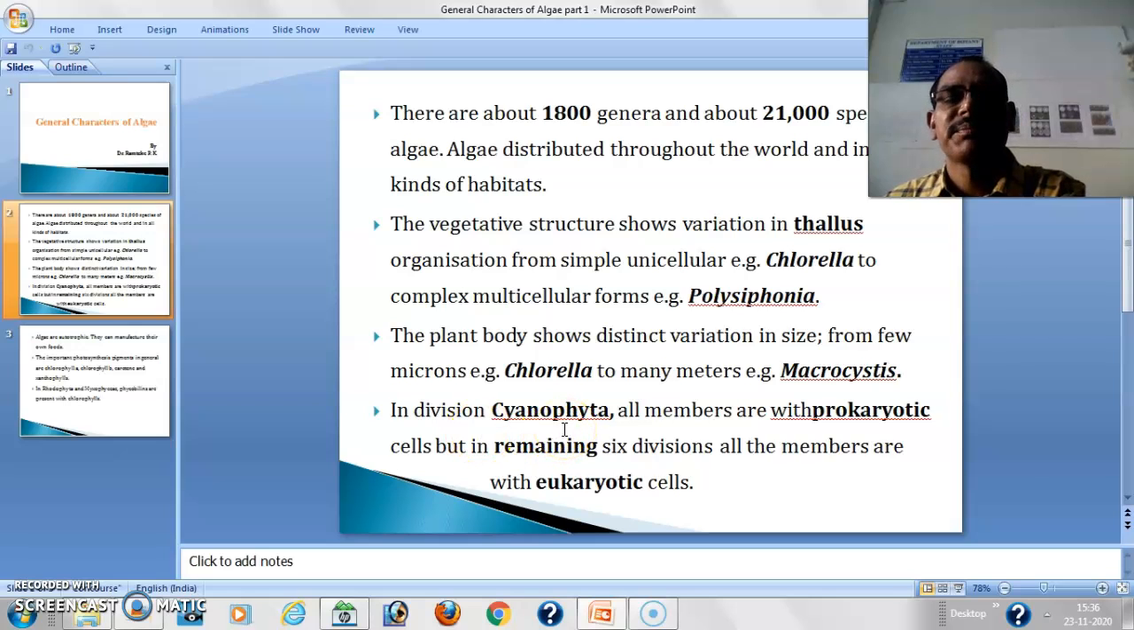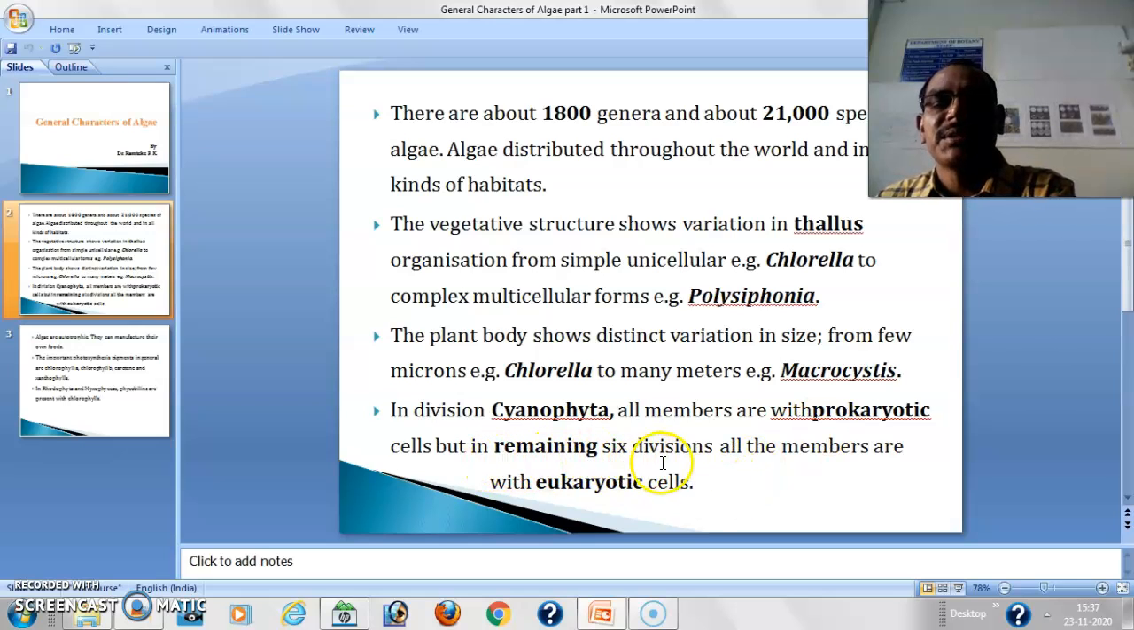There are 7 divisions in algae as per the G.M. Smith classification. In division Cyanophyta, all the members are with the prokaryotic cells. This means that the nucleus present in the cells is not covered or surrounded by the nuclear membrane. So Cyanophyta show similarity with the bacteria. In bacteria also the prokaryotic nature of cells is seen.